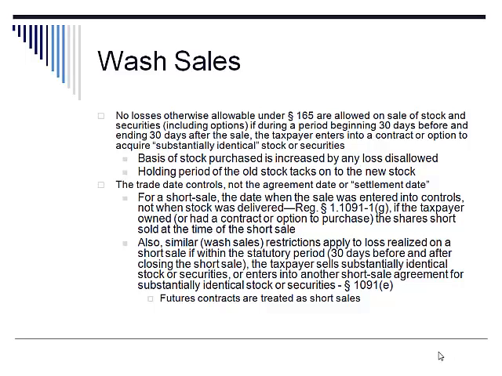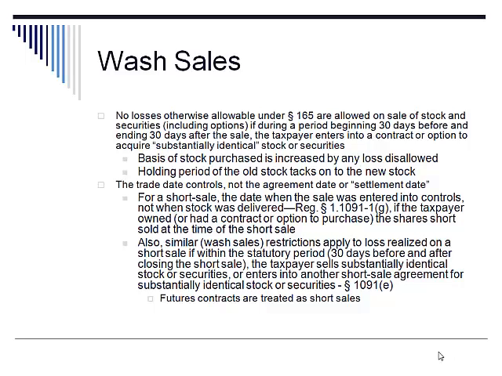So that if the taxpayer either within 30 days before or within 30 days after that short sale date purchases that same stock, then the rules of section 1091 kick in and any loss on the short sale will be disallowed.